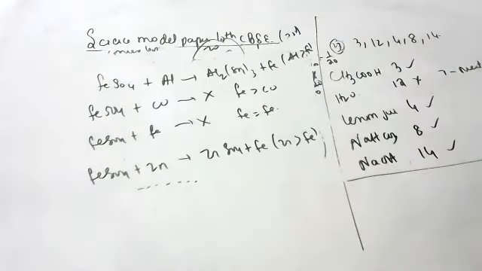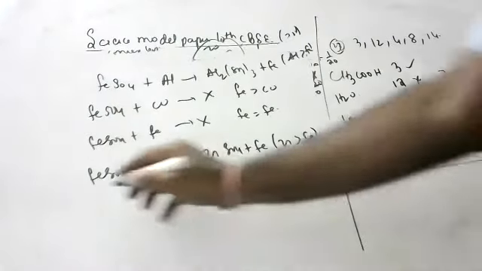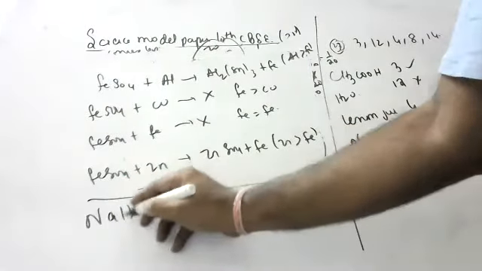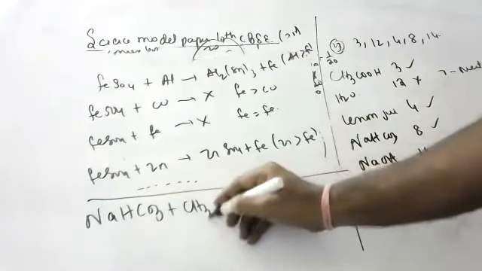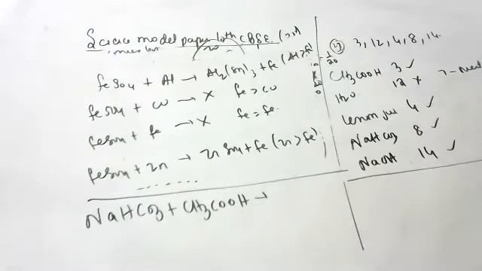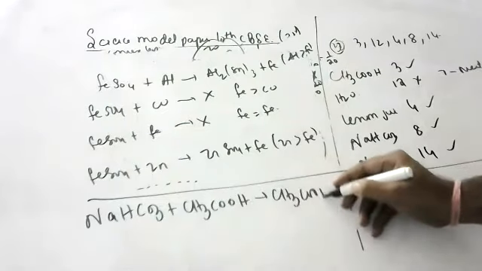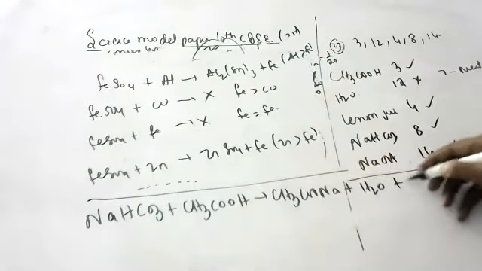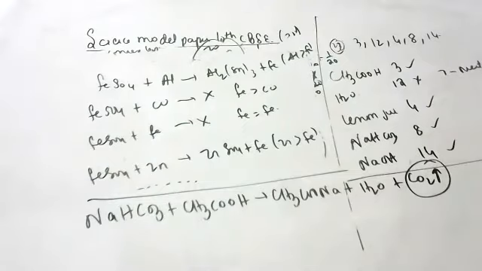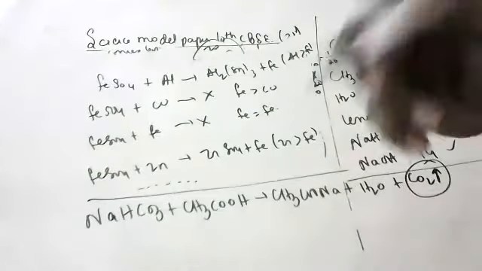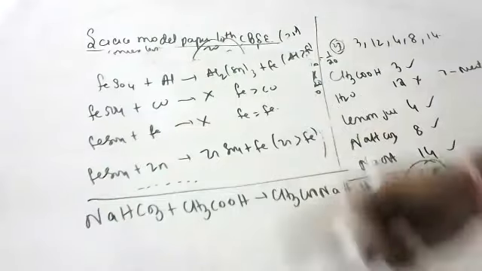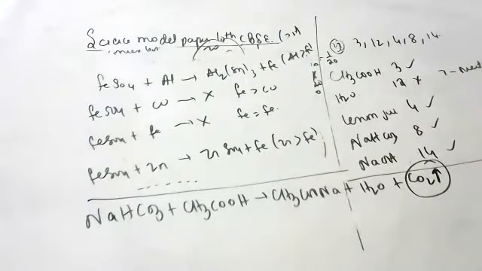Okay, next one. What is observed when a pinch of sodium hydrogen carbonate is added to acetic acid? Acid plus base gives salt plus water plus carbon dioxide. So what do you get, children? CH3COONa plus H2O plus CO2. CO2 gas is liberated and turns lime water milky. Write this reaction. List in proper sequence 4 steps of obtaining germinating dicot seeds.